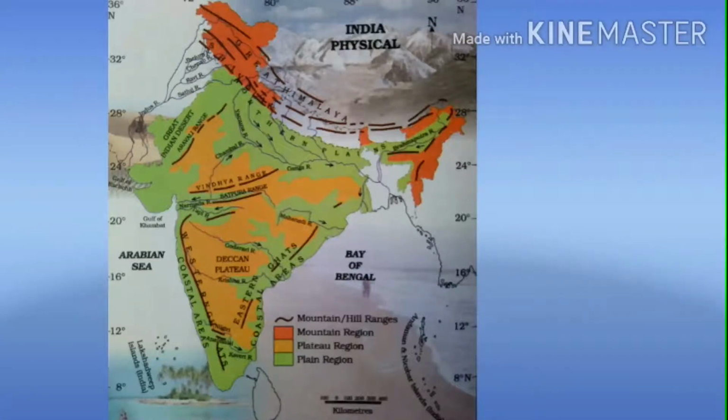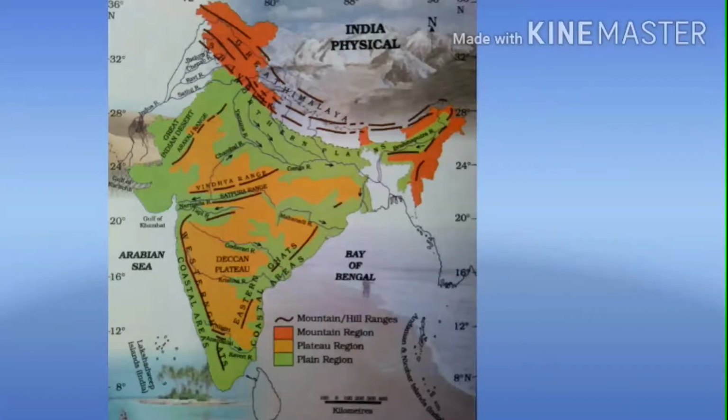The world's highest peak is located in this range only. Mount Everest, the highest peak of the world, is located in this range. Mount Everest is located in which range? Yes, Himadri or the Great Himalaya. Then Gangotri and Yamunotri glaciers are also found in Himadri. The rivers Ganga and Yamuna rise from these glaciers respectively.